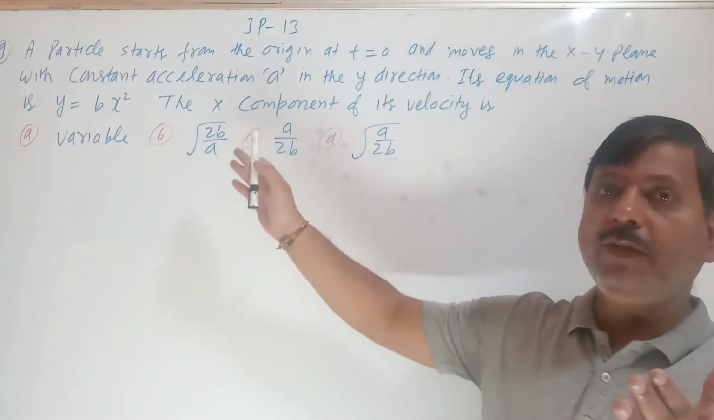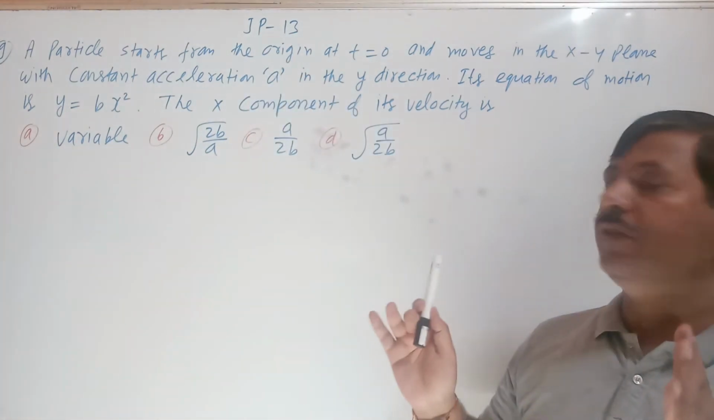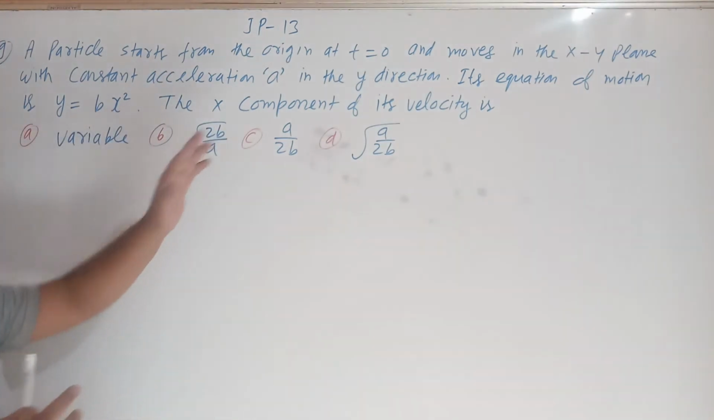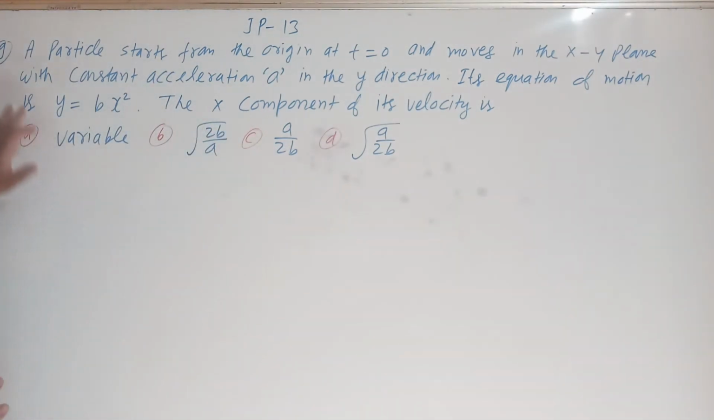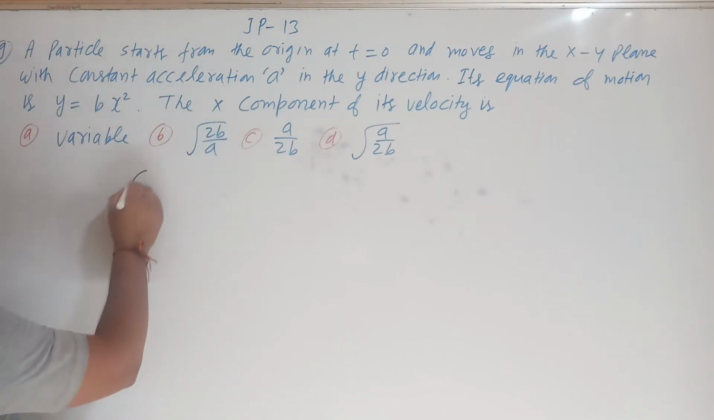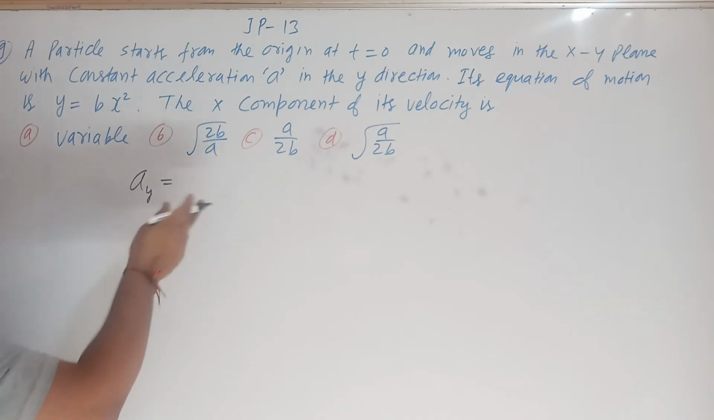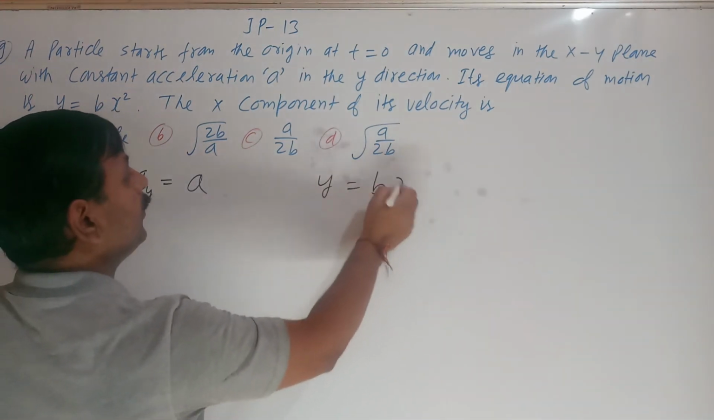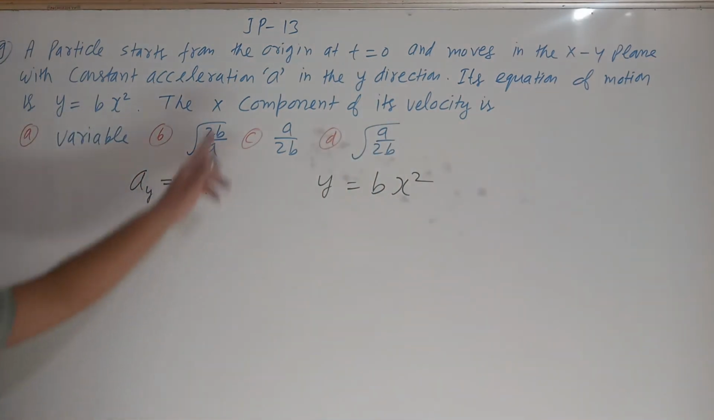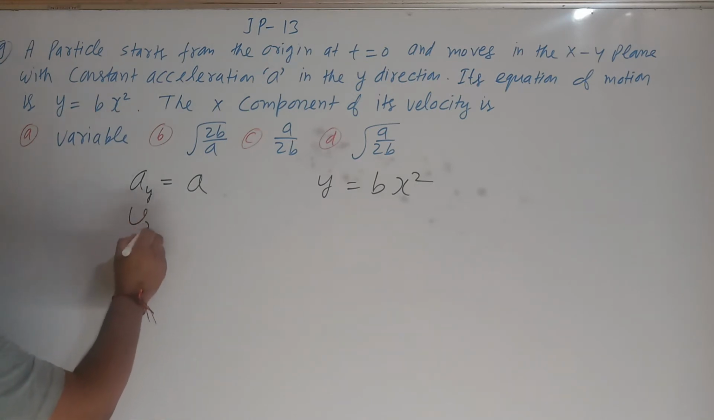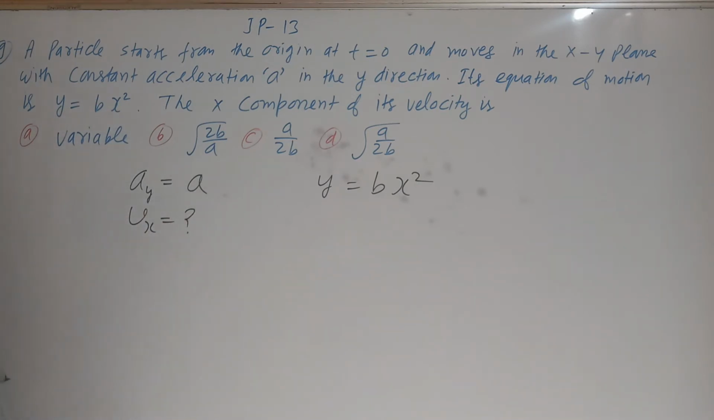Here we can see one question. A particle starts from the origin at t equal to 0. What are they saying? It moves in the xy plane with constant acceleration a in the y direction. Here the acceleration they have given is ay, acceleration in the y direction, that is a, and its equation of motion is y is equal to bx square. So the x component of its velocity, they want vx, the x component.